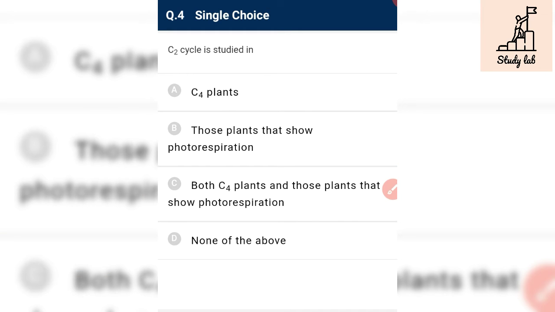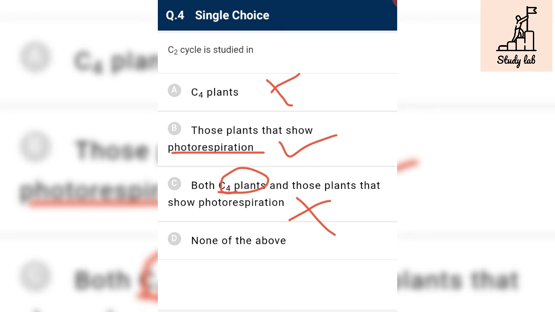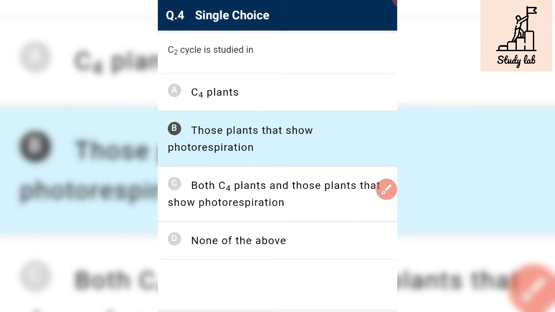The C2 cycle is situated in C4 plants. No, C4 plants do not show the C2 cycle. The C2 cycle means nothing but photorespiration, or glycolate metabolism. Those plants show photorespiration. In C4 plants, there is no photorespiration. So the C2 cycle is absent in C4 plants.